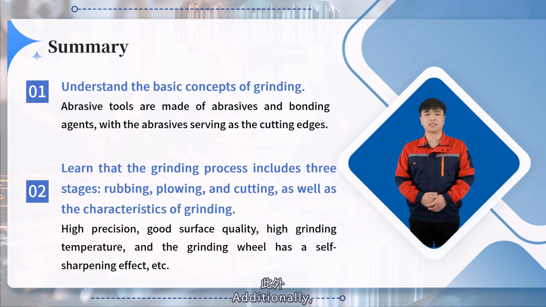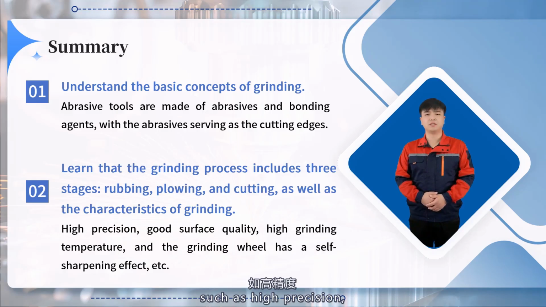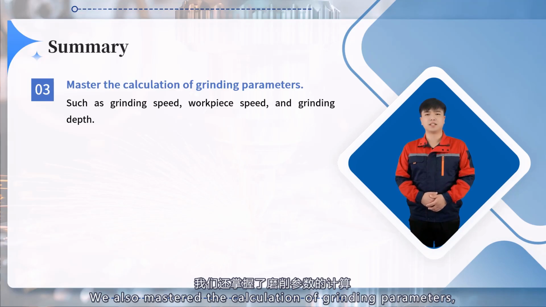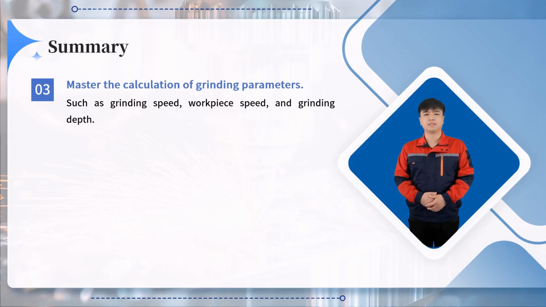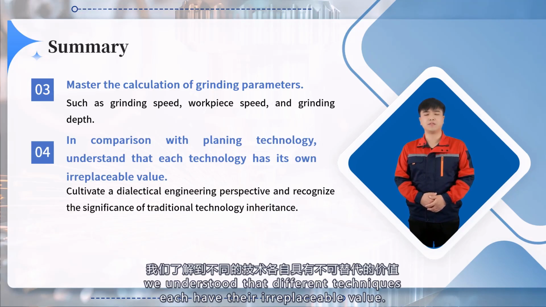Additionally, we discussed the characteristics of grinding, such as high precision, good surface quality, high grinding temperature, and the self-sharpening effect of the grinding wheel. We also mastered the calculation of grinding parameters, such as grinding speed, workpiece speed, and depth of cut.